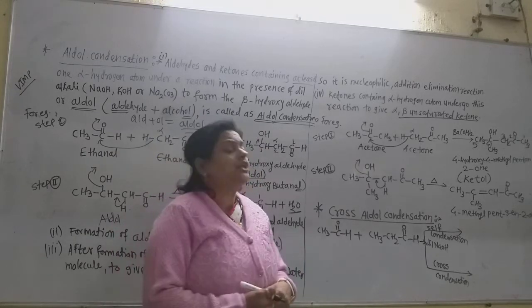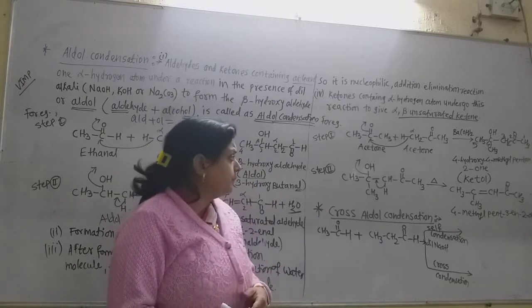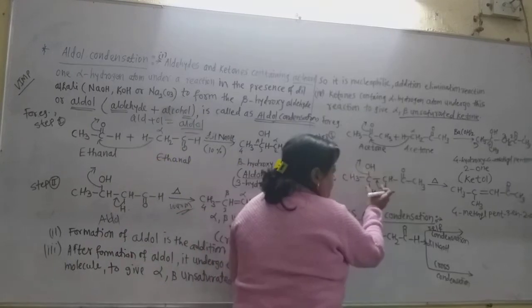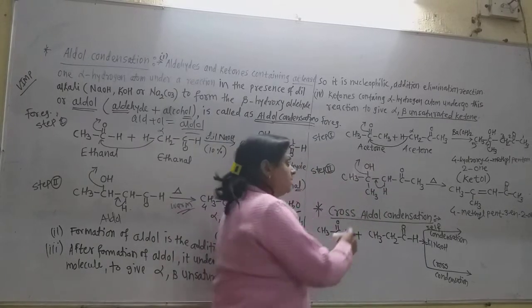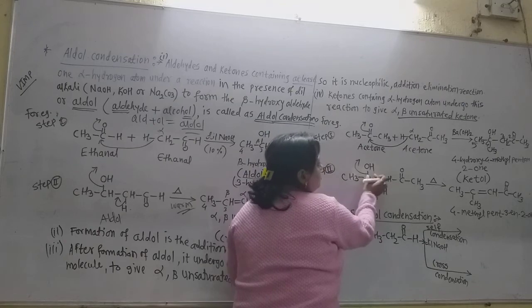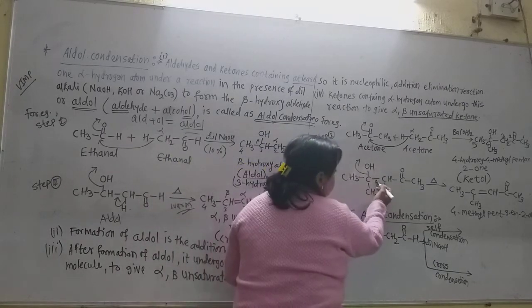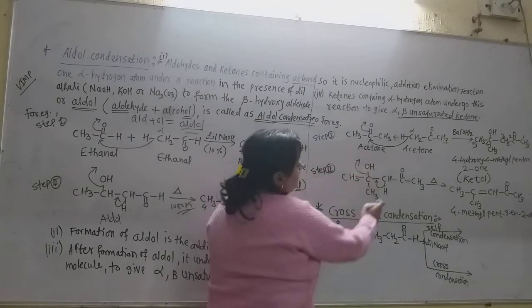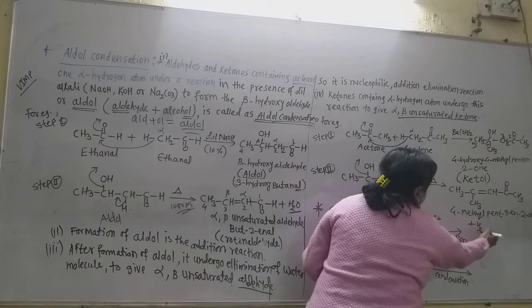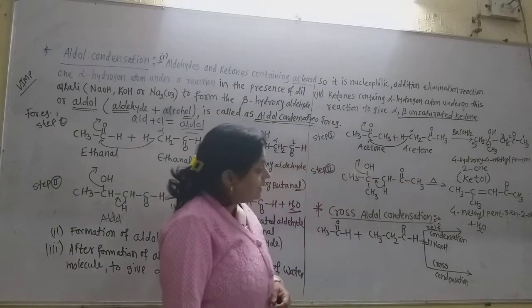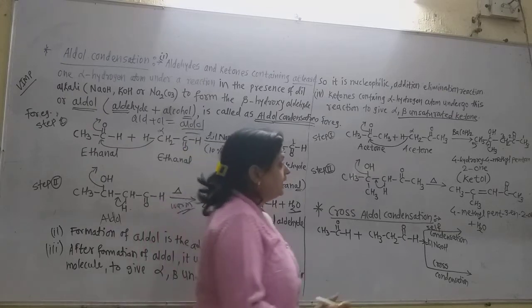In the second step, it immediately eliminates the water molecule after warming, and the hydrogen atom is eliminated from the carbon which is just neighbor to the carbon containing the hydroxyl group. So this hydrogen gives the double bond, and the H and OH get eliminated as the byproduct water. In this way here also an alpha beta unsaturated ketone is obtained.